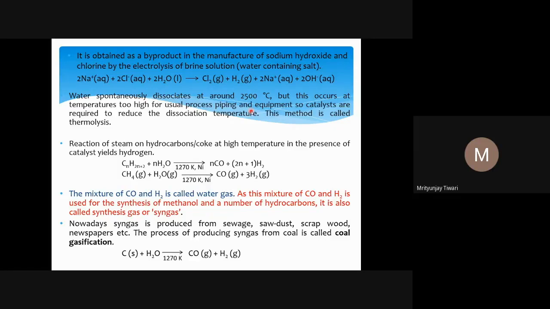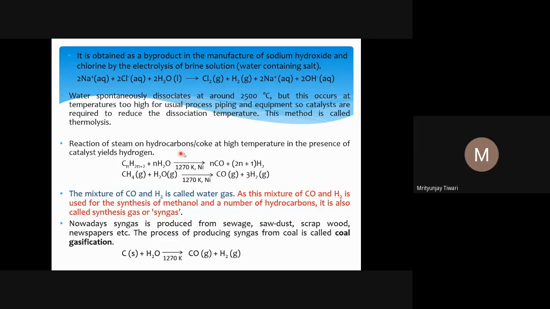Another way is using a catalyst. What do we do? Using a catalyst, you decrease the barrier height. And if you decrease the barrier height, the reaction will easily happen even at room temperature. That is why we need an efficient catalyst for splitting water, and that is still what we are working on.